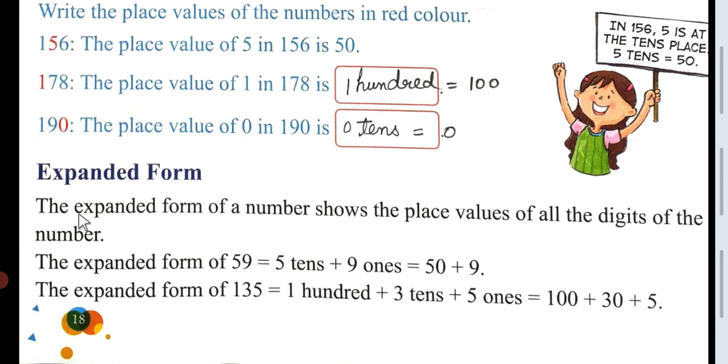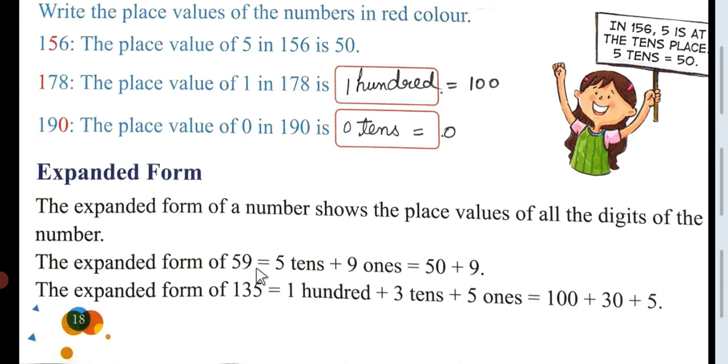First of all, we should know what the expanded form is. The expanded form of a number shows the place value of all the digits of the number. So it is very important for you, students, that you should know the expanded form of a number. Now please see the expanded form.